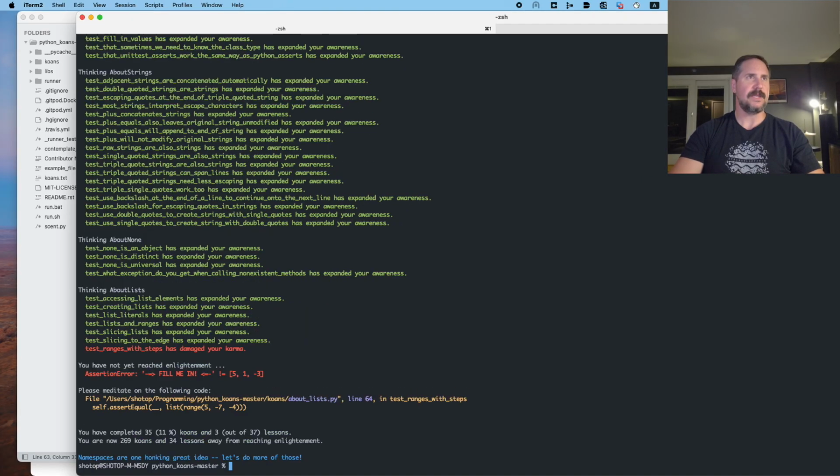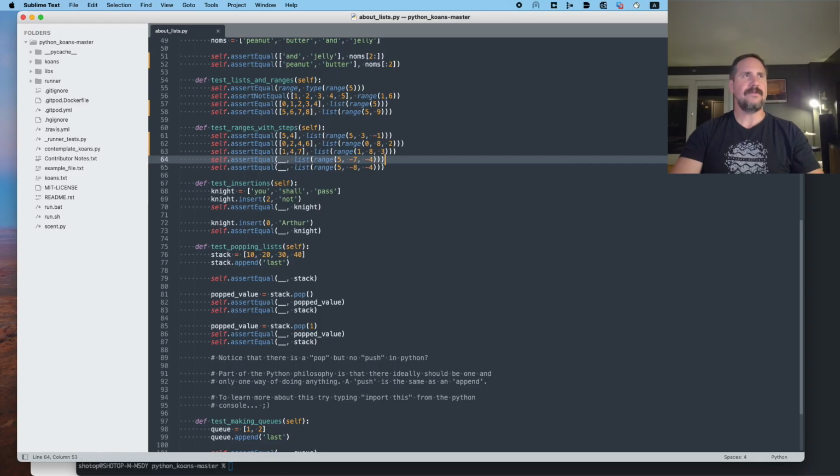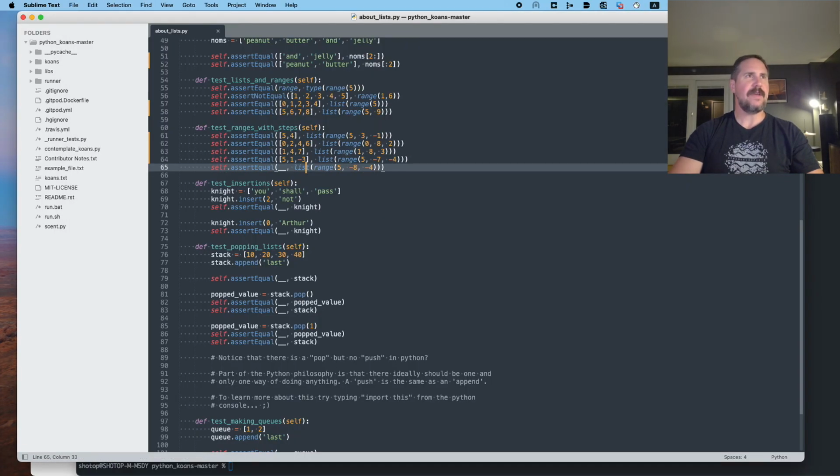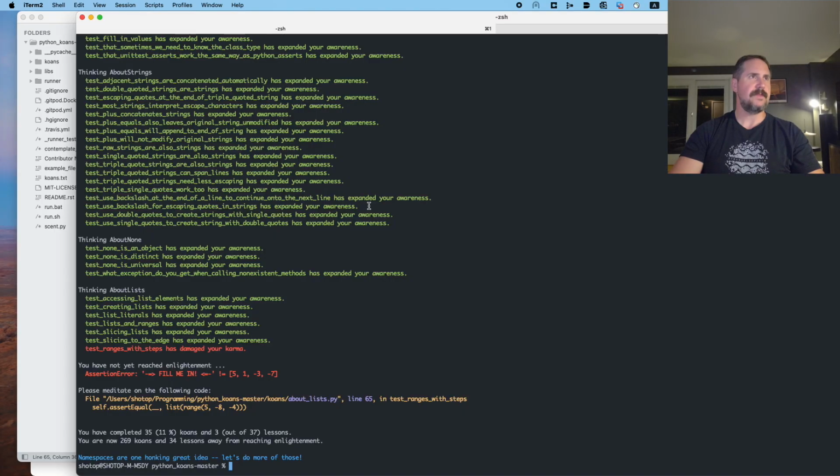64, yes it is. All right, so we're doing from 5 to -7 down by 4. So descend from 5 to -7 by 4s. 5, 1, -3, and not including -7. That seems to have worked. Finally, from 5 to -8 by 4s, not including -8. So we got a list: 5, 1, -3, -7. And that is correct.